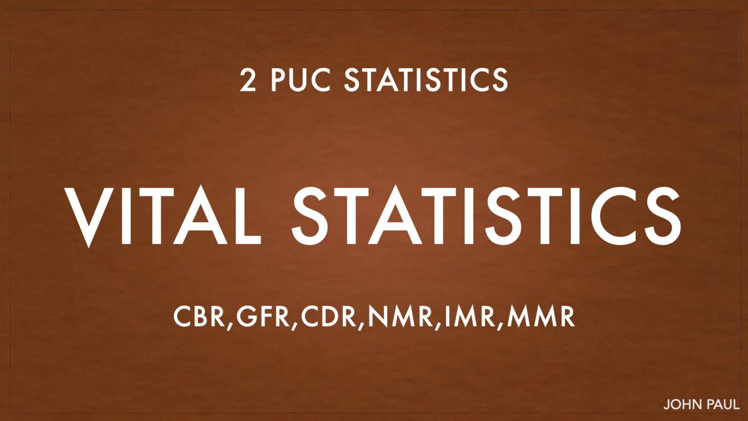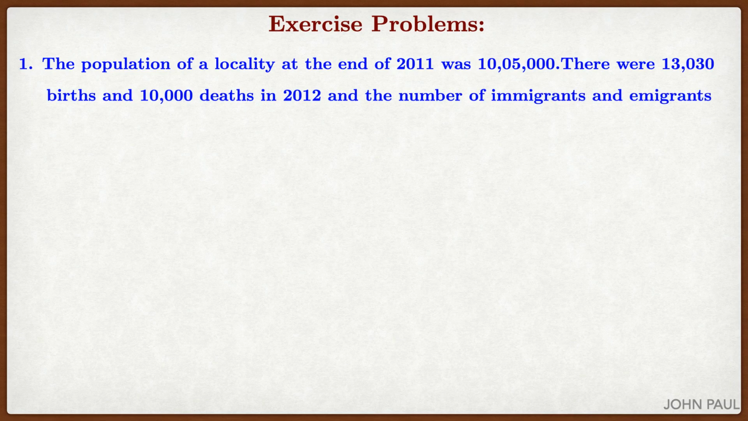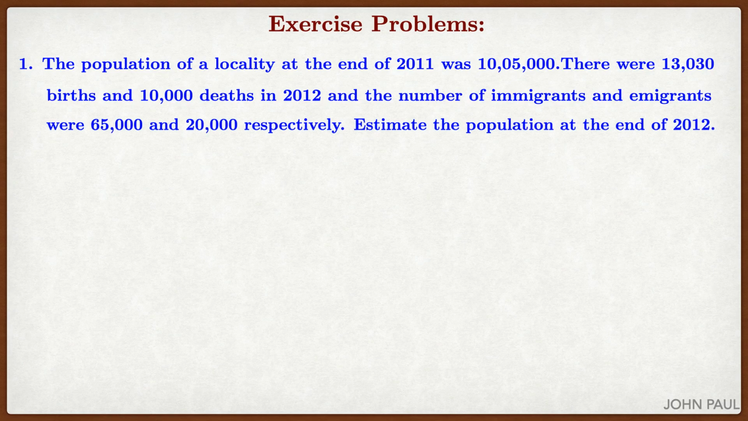Vital statistics, exercise problems. First one, the population of a locality at the end of 2011 was 10 lakhs 5,000. There were 13,030 births and 10,000 deaths in 2012, and the number of immigrants and emigrants were 65,000 and 20,000 respectively. Estimate the population at the end of 2012. Solution: